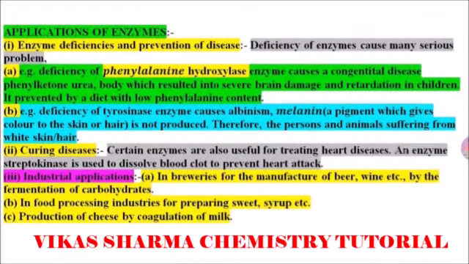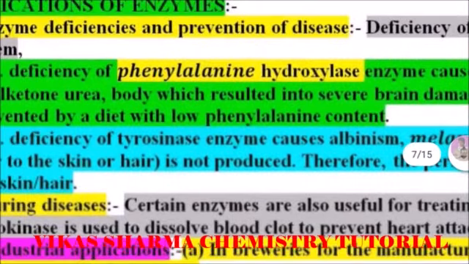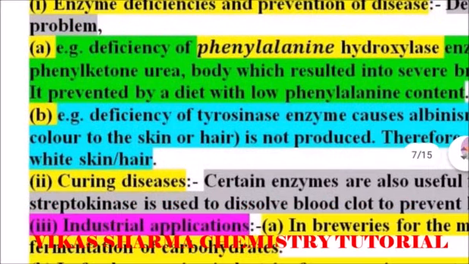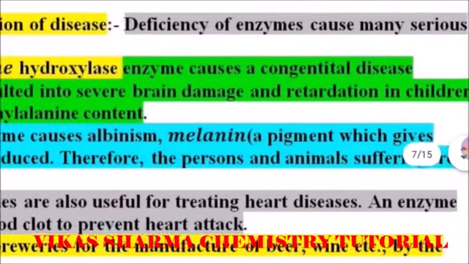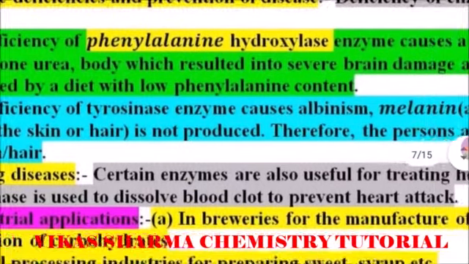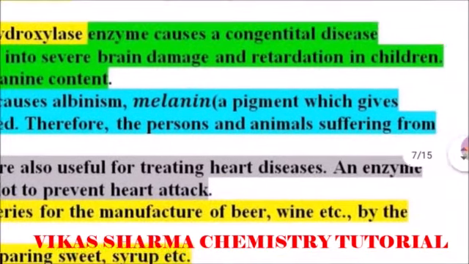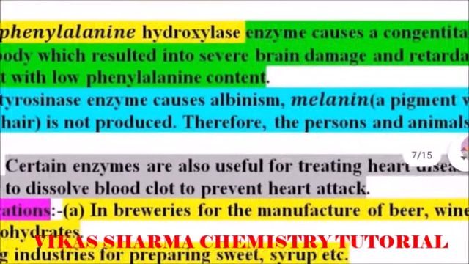So students, the next topic is application of enzymes. First one, enzyme deficiency and prevention of disease. Deficiency of enzymes causes many serious problems. These are two examples for better explanation. First example: deficiency of the phenylalanine hydroxylase enzyme causes a congenital disease known as phenylketonuria, which results in severe brain damage and retardation in children. It is prevented by a diet with low phenylalanine content.